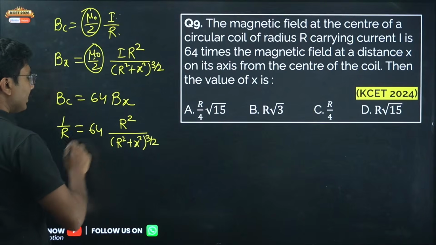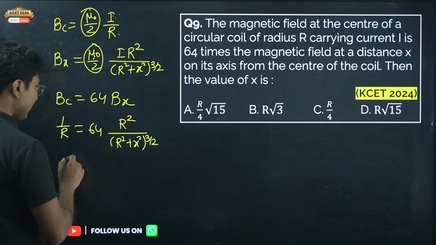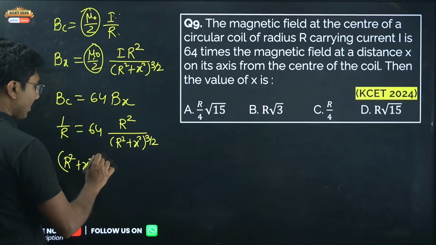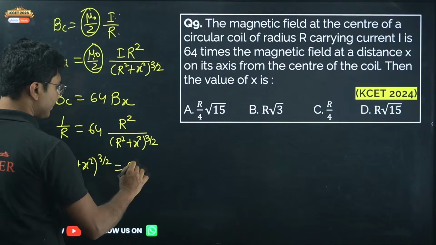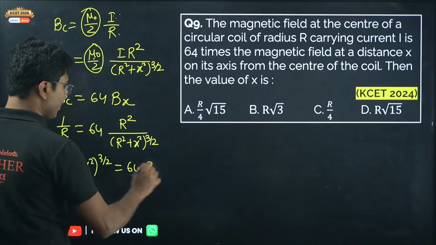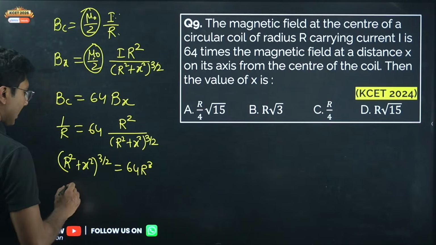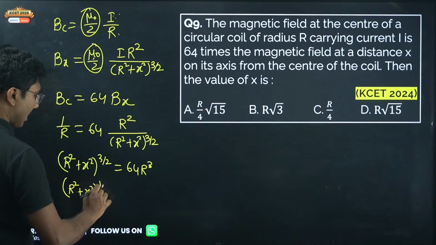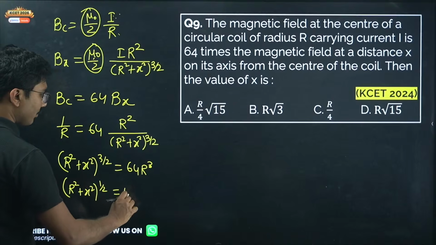Now you need to do the cross multiplication and you get R square plus x square to the power 3 by 2 equals to 64 R cube. So if you take cube root on both sides, you get R square plus x square to the power half equals to 4R.